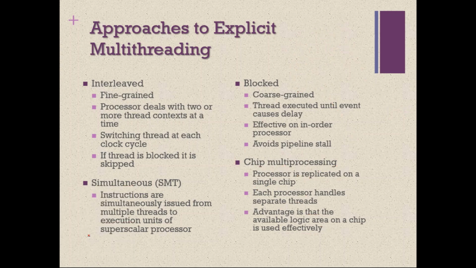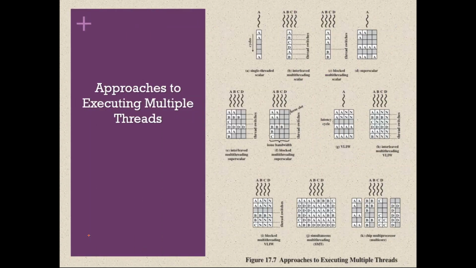Based on this, the approaches to execute multiple threads are classified into these 11 categories. We will discuss all these in detail. First one is single threaded scalar. Always remember scalar means one processor, and superscalar means one processor with multiple logical units. So single threaded scalar is similar to the one which we have discussed.